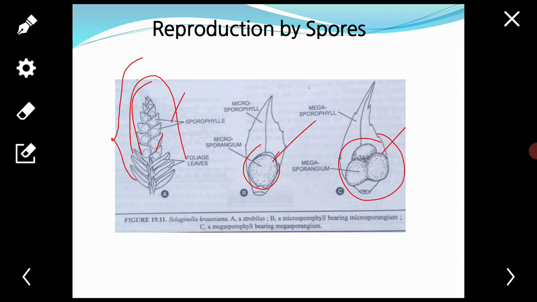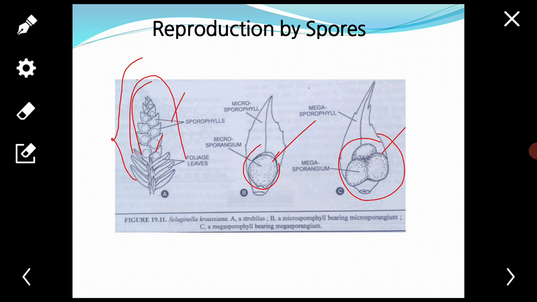Quadrangular means four-ranked in shape, and tapering toward the apex, so as we go toward the apex it becomes narrow. Whereas in a few species they are cylindrical or dorsiventral. A great variation also exists in the distribution and location of micro and megasporophylls in the different regions of the strobili.